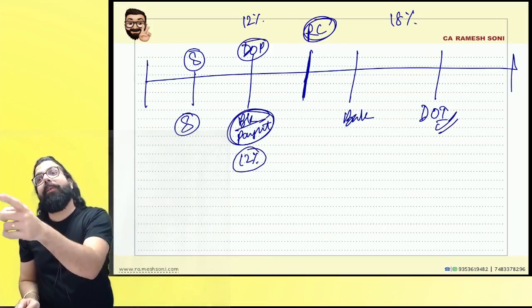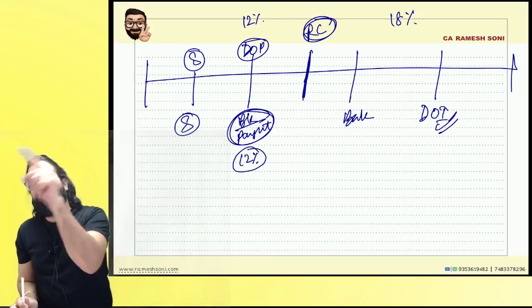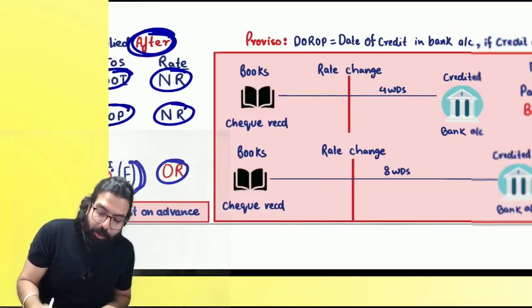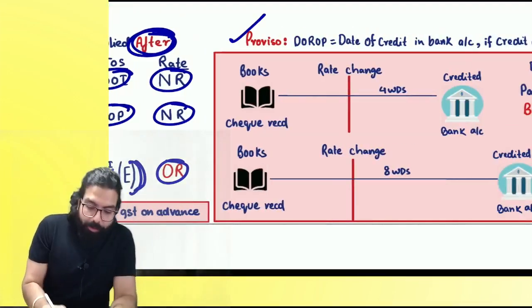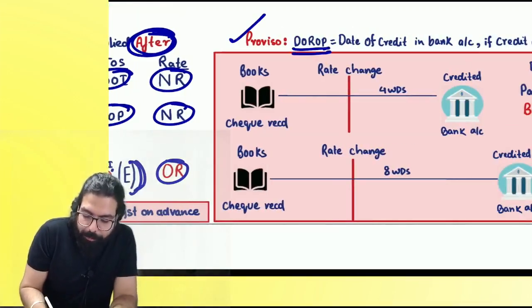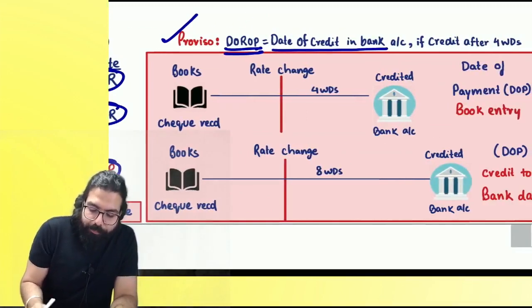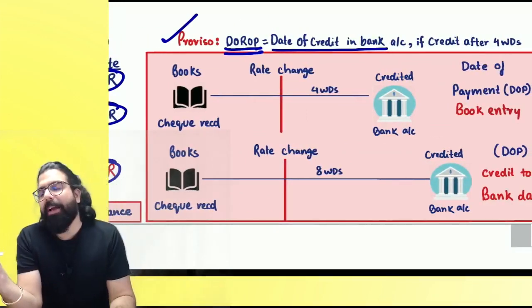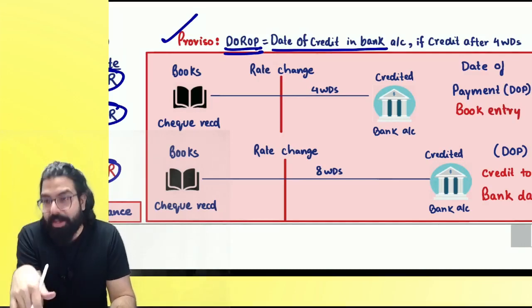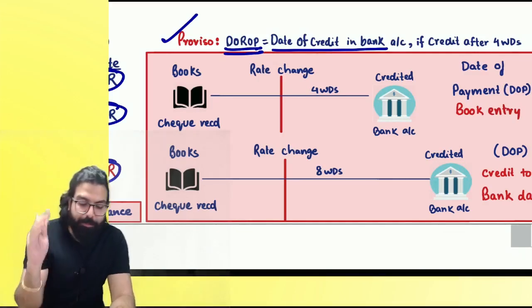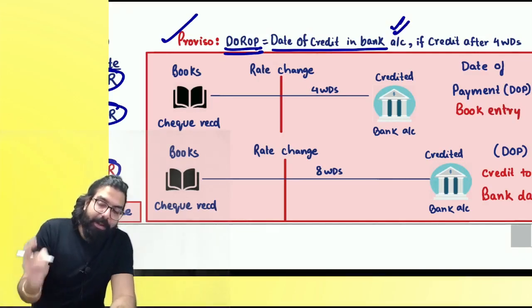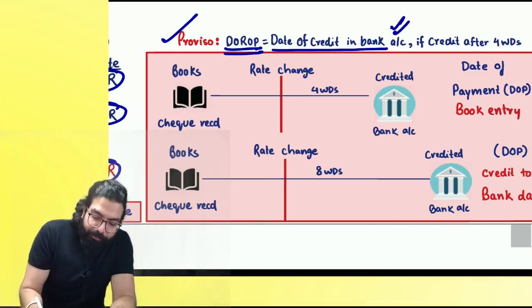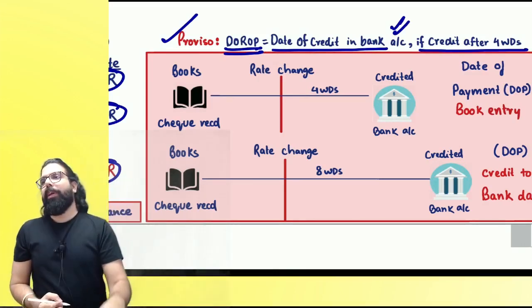Government went ahead and told, then everybody will start cheating. And hence government told over here, in case of section number 14, always remember, generally the date of receipt of payment is book date of credit in bank account or book entry, whichever is earlier. But here for section number 14, it will always be the credit in the bank account if the credit is after 4 working days.